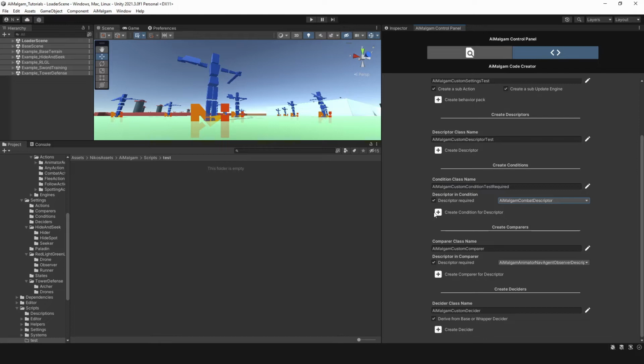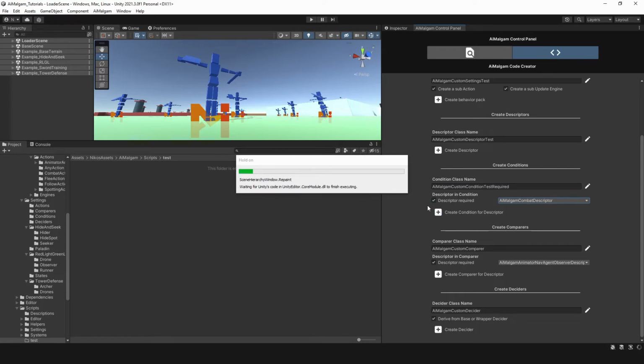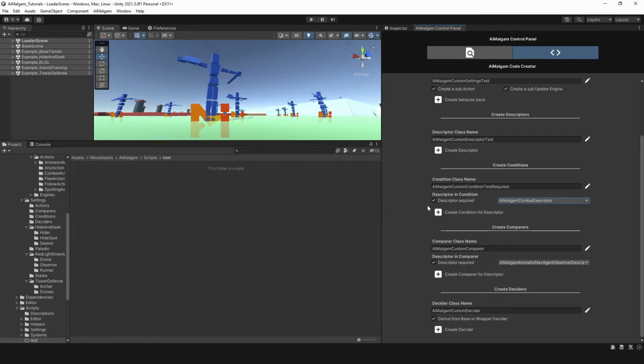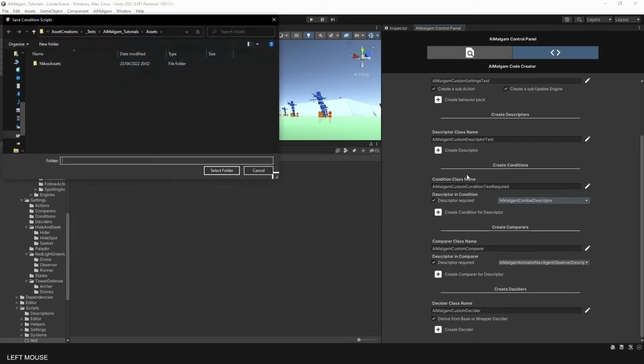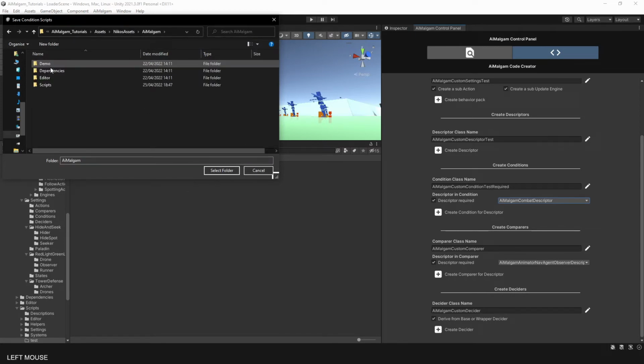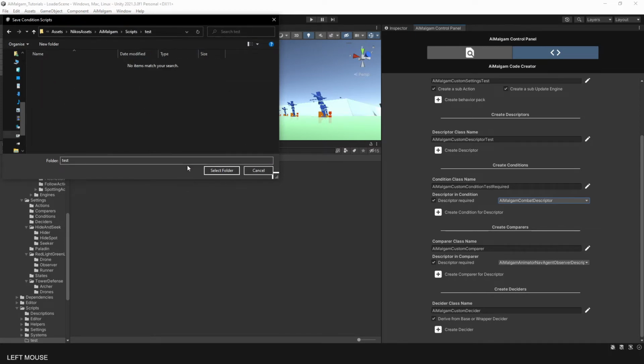Generating the script works the same way. Just press the create button below it. In this case, I forgot to set the folder path, so it is generated at its default path, which is the root assets file path.